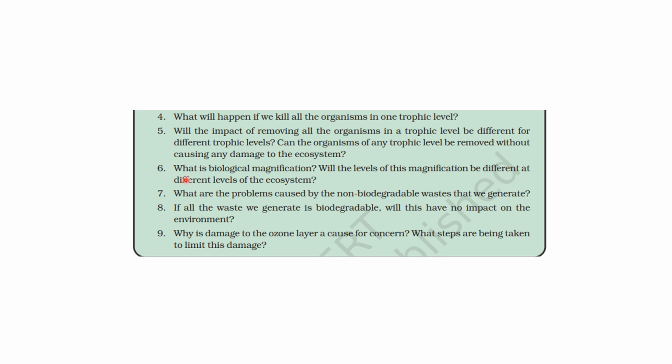Okay, next question, sixth one is what is biological magnification? See, biological magnification क्या होता है? It is the accumulation of harmful chemicals like pesticides in higher concentrations at each trophic level. ठीक है, हर ट्रॉफिक लेवल पे एक्यूमुलेशन बढ़ता रहता है. जैसे जैसे ट्रॉफिक लेवल्स इंक्रीज होंगे एक्यूमुलेशन बढ़ेगा और हार्म ज्यादा होगा ऑर्गेनिज्म को, ठीक है.